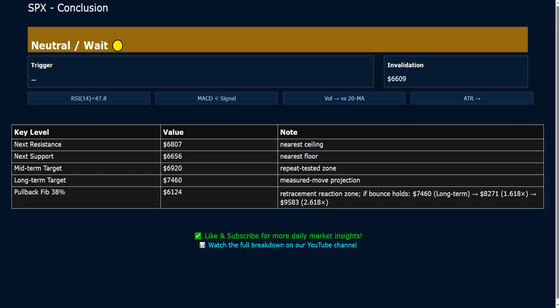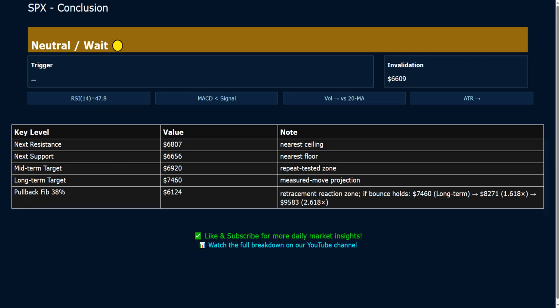RSI is hovering around 47.8, while MACD is below its signal line, which hints at cooling pressure in the current swing. In terms of activity, volume is close to its 20-day average, and volatility, measured by ATR, is holding relatively steady. Together, these shape the energy behind the next potential move. The main level to keep on the radar is around 6,920. If price manages to close above 6,920 and MACD confirms the move, this could unlock a continuation type setup.